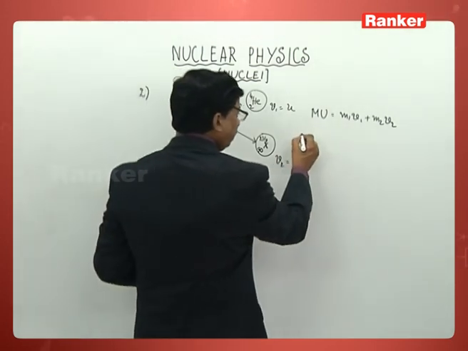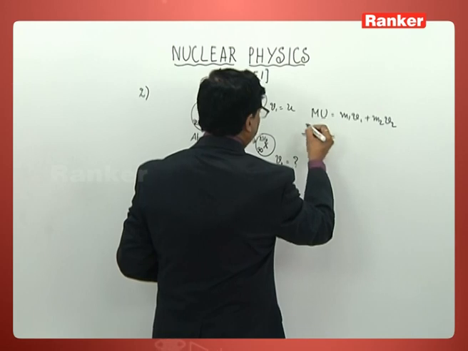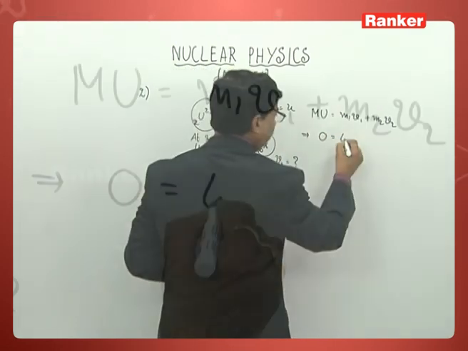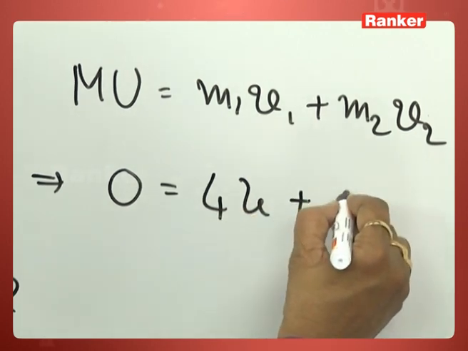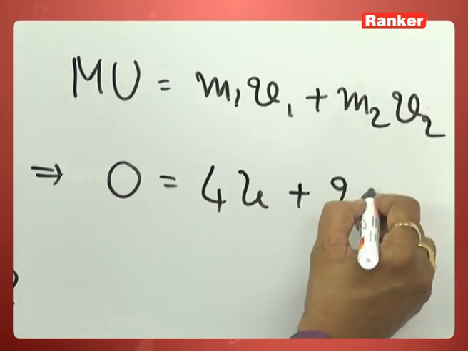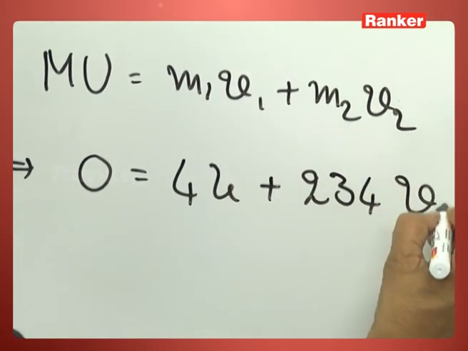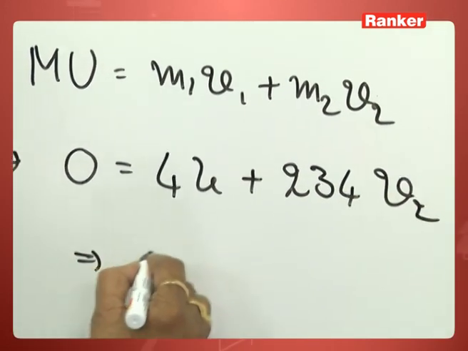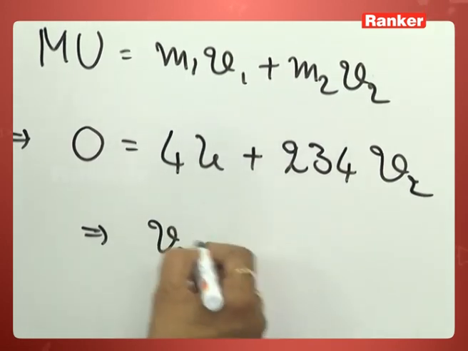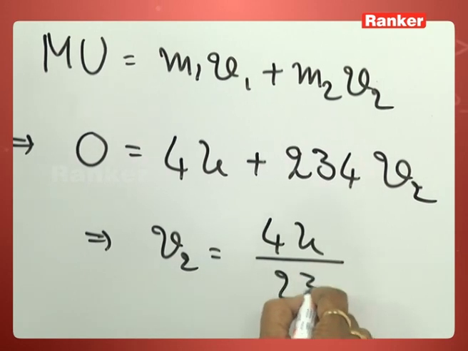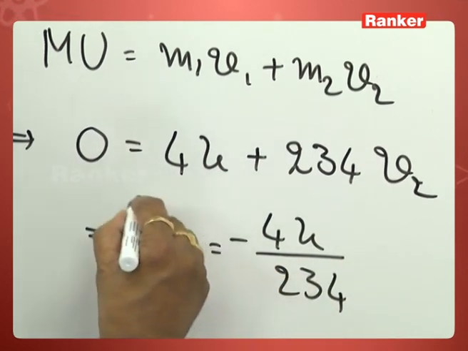This can now be rewritten as 0 is equal to the mass of helium, that is the alpha particle, 4 units, 4u, plus 238 minus 4, 234 into V2. So what is the velocity here? V2 is equal to 4u by 234 with a negative sign, no doubt.